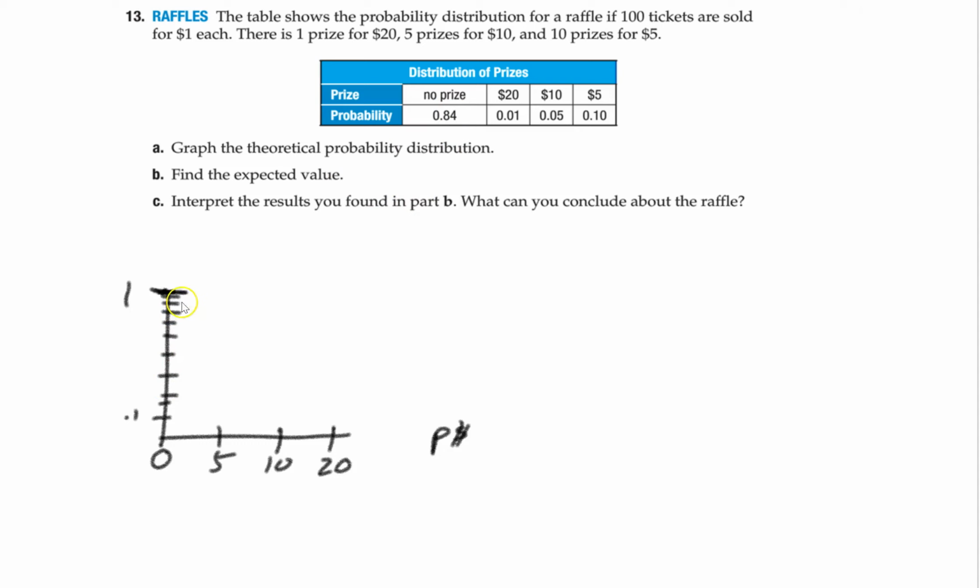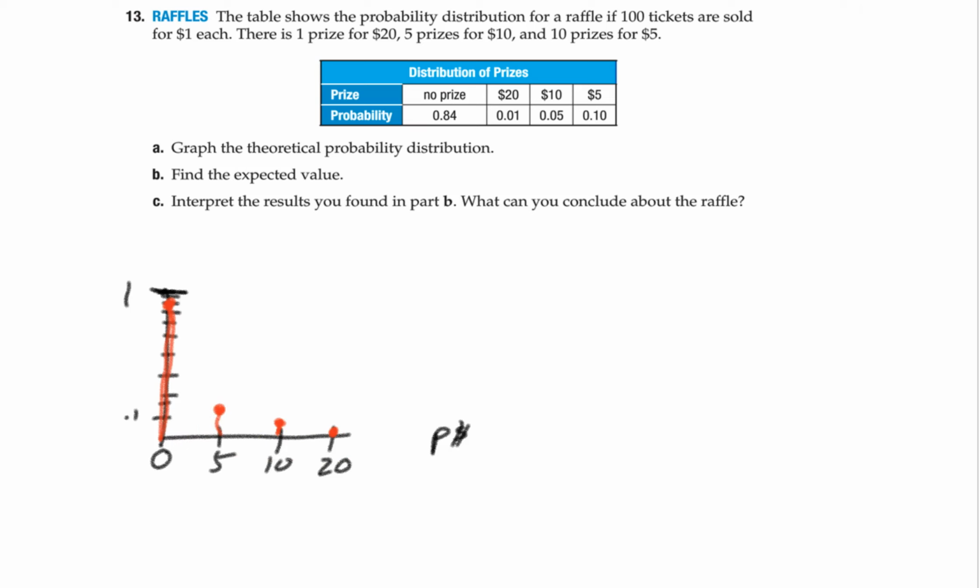So let's do a spike graph. You go to 0.84, so around there, and you just go straight down. We call that a spike graph. And then $5, 10, so like right here. $10 is 0.05, so that's like half of that. And then $20 is really small, so it's like a little dot right there. So you can see in this thing, far and away you get no money, no prize, and the odds go worse and worse.